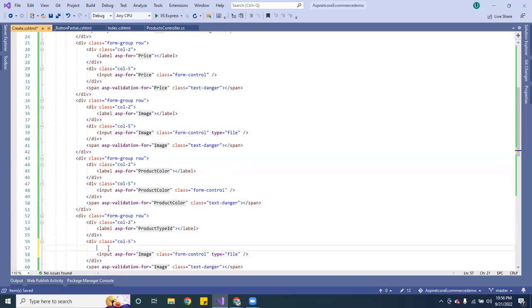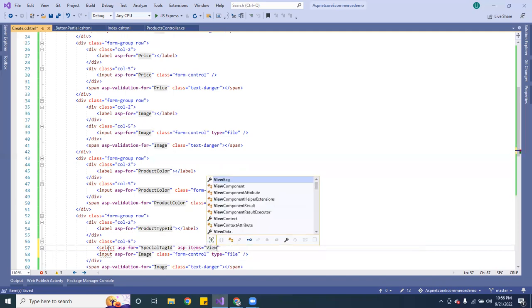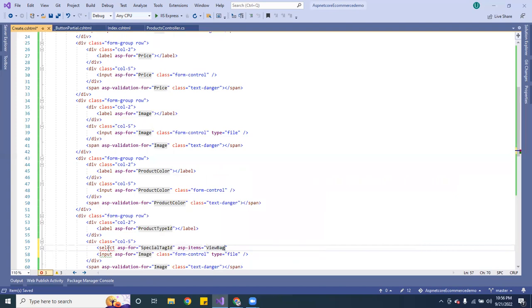What we want to do is go ahead and pass select, and it's going to be ASP4, and it's going to be special tag ID. Okay, so then it's going to be ASP.items, and what you want to do is pass view bags, and it's going to be tag ID.